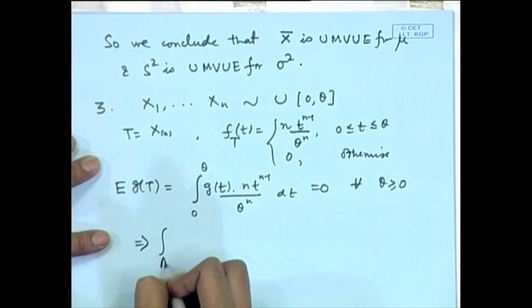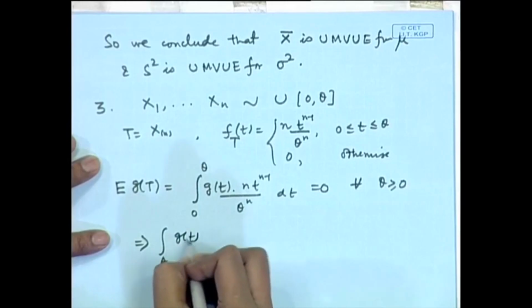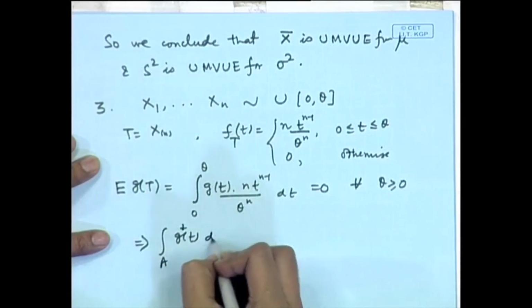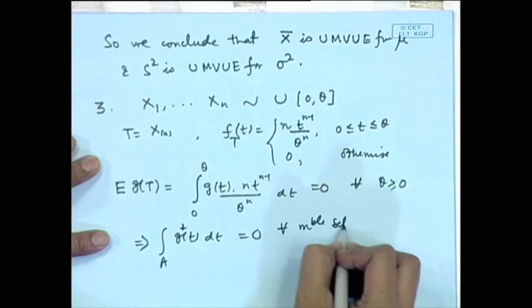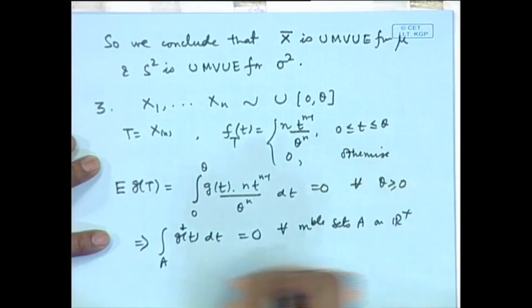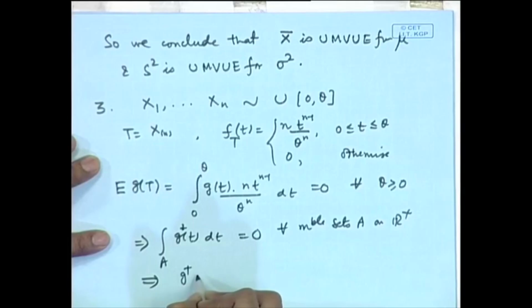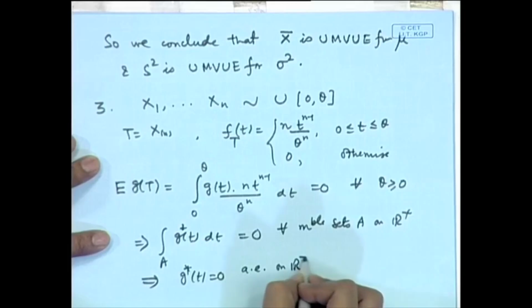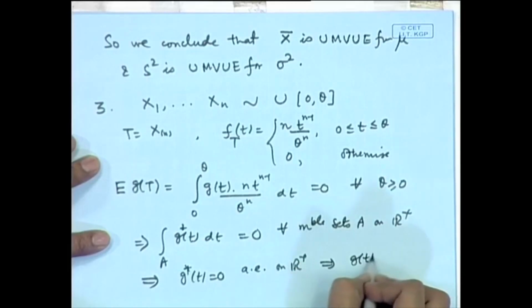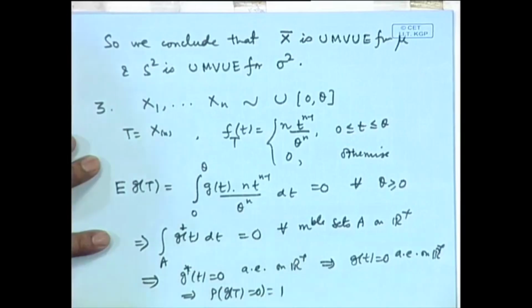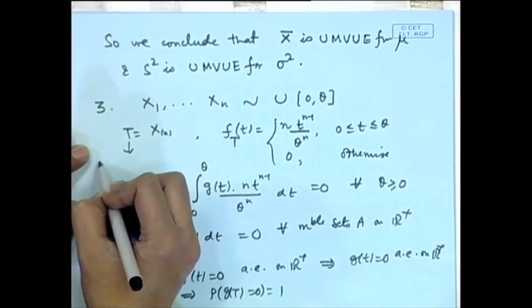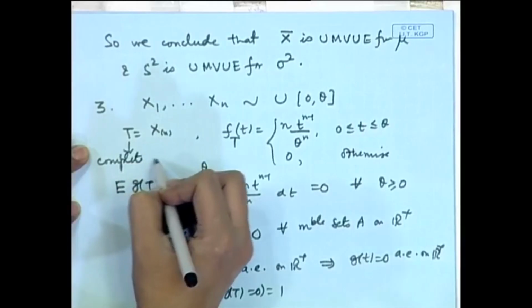That means we can say the integral of g*(t), where g*(t) denotes this thing, is equal to 0 for all measurable sets A on R+, which implies that g*(t) itself must be 0 almost everywhere on R+. This implies g(t) is 0 almost everywhere on R+. So, the probability that g(T) is equal to 0 is 1. This proves that T is actually complete. We have already proved that it is sufficient.